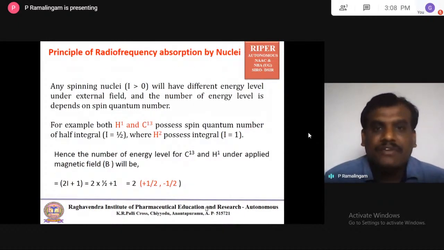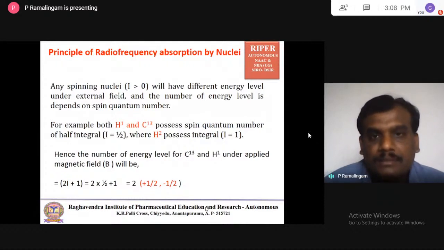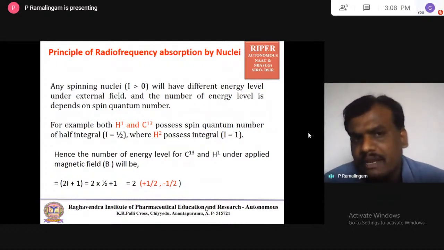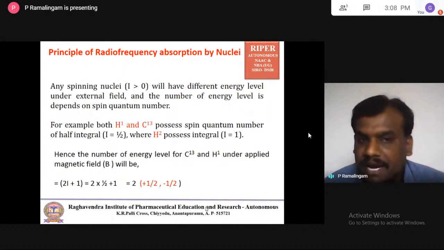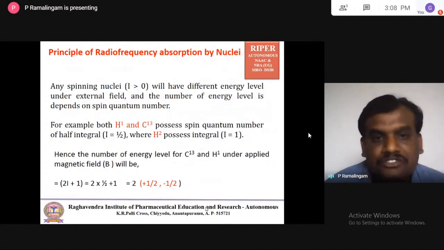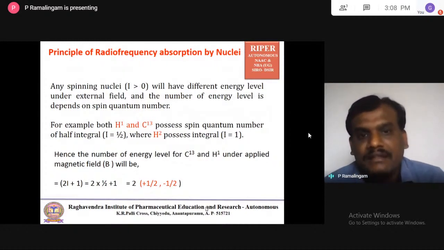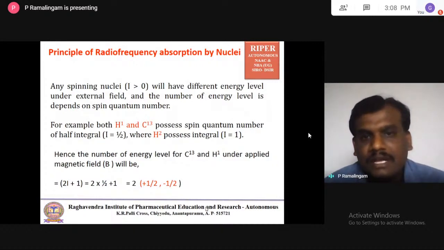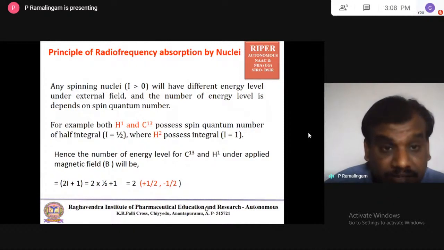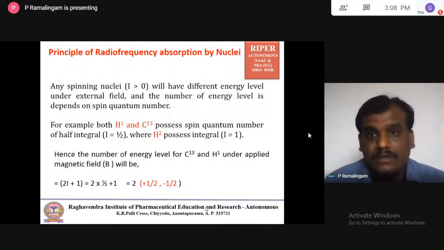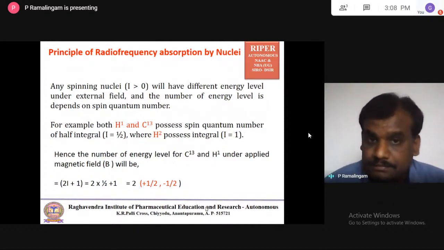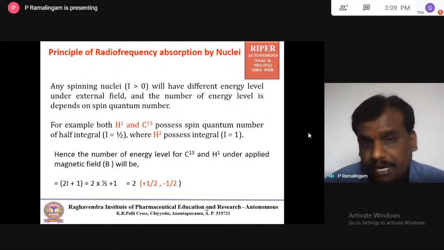The principle of radio frequency is nothing but absorption of radio frequency by nuclei. Any spinning nuclei, and by default when I say any spinning nuclei, the spin quantum number is not equal to 0. Any spinning nuclei will have different energy levels under the external field, I mean the magnetic field.